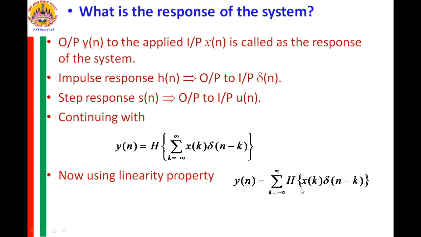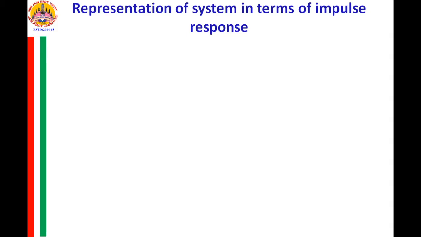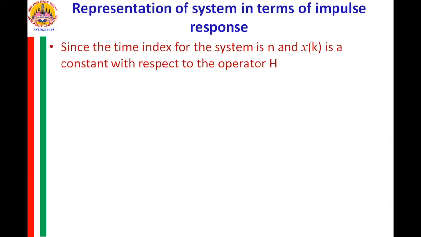Now, if you observe this expression keenly, what is your observation? Since the time index of the system is n, x of k is a constant with respect to the operator h, because x of k is the amplitude of x of n at the instant k, and the operator h operates on a signal which is a variable in n. So, we operate h on delta of n minus k and not x of k.